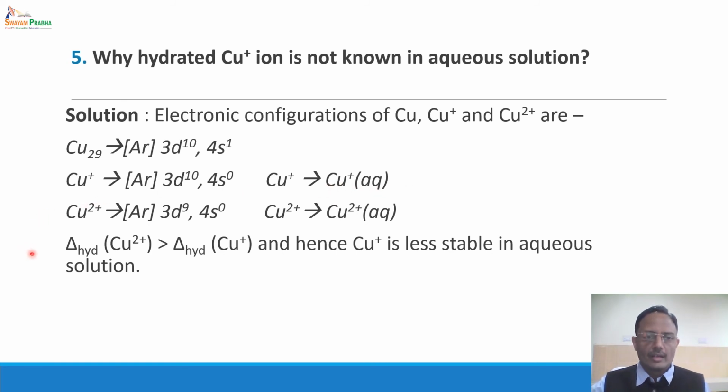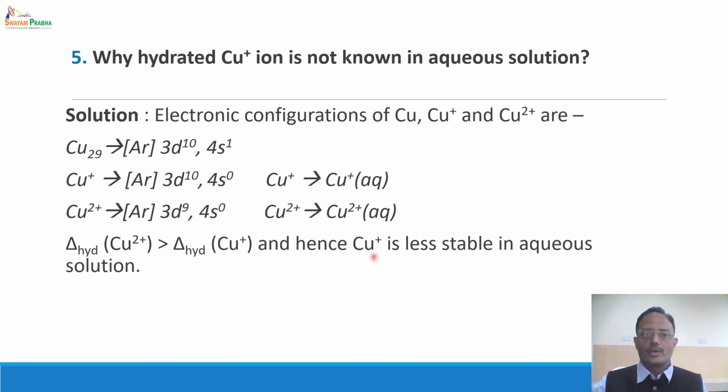And in hydration, you will find that the higher the charge on the ion, the more the hydration energy or hydration enthalpy. Hence, the hydration enthalpy of Cu2+ is much larger than the hydration enthalpy of Cu+, and hence Cu+ is less stable in aqueous solution.